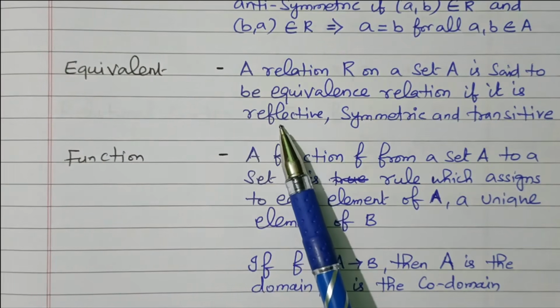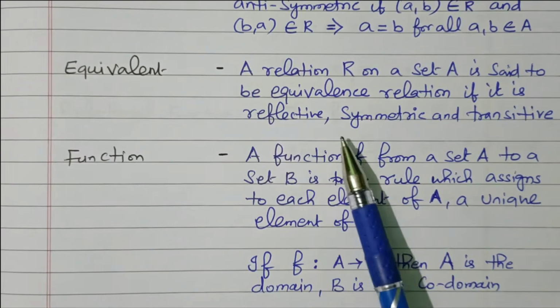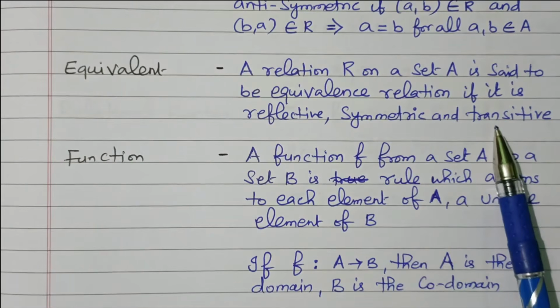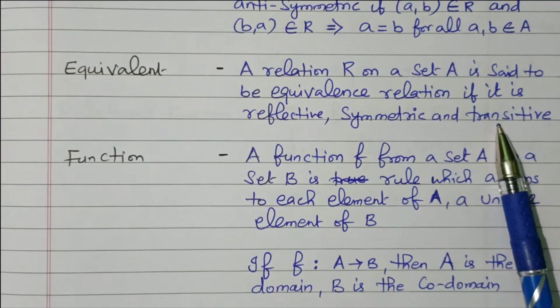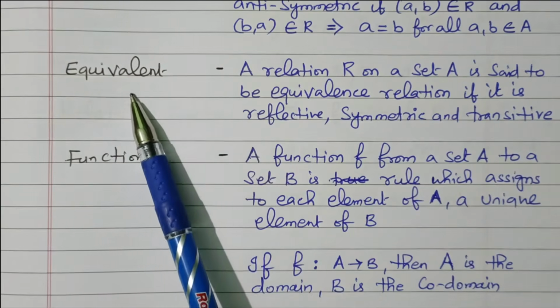Reflexive means all the elements are related to themselves. Symmetric means (a, b) ∈ R implies (b, a) ∈ R. Transitive means (a, b), (b, c) ∈ R implies (a, c) ∈ R. If (a, b) is related and (b, c) is related, then (a, c) is related. If you satisfy all, it is called an equivalence relation.